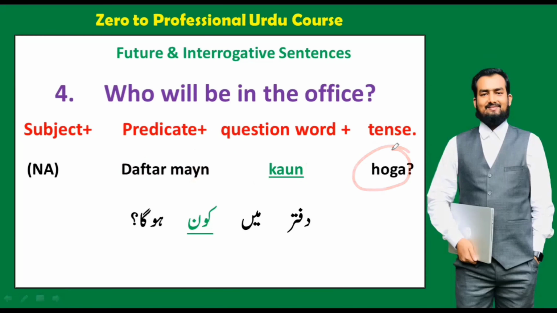But if you say this sentence in the context of a female, we will say hogi. So who will be in the office means daftar mein kaun hoga, in general context, and in a female context daftar mein kaun hogi. दफ्तर में कौन होगा.